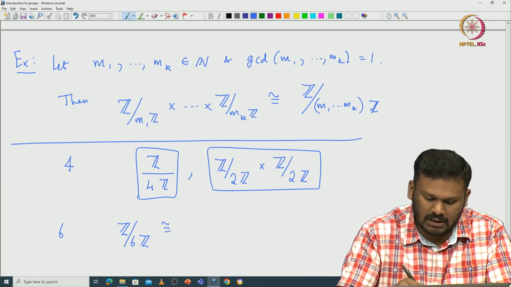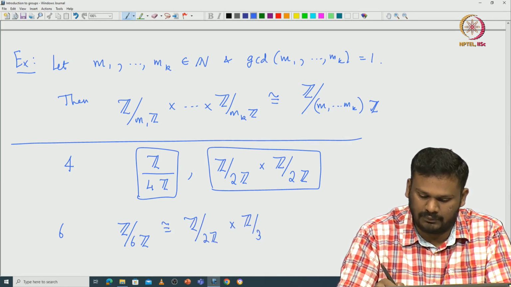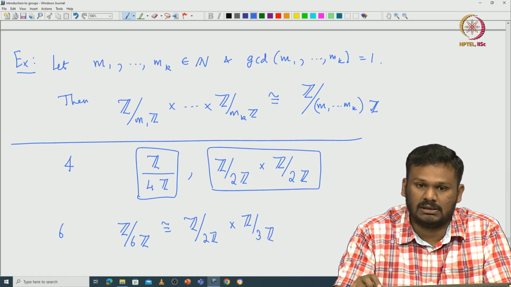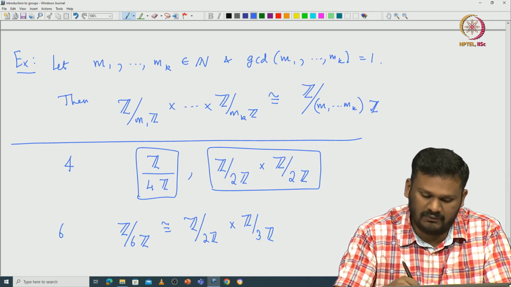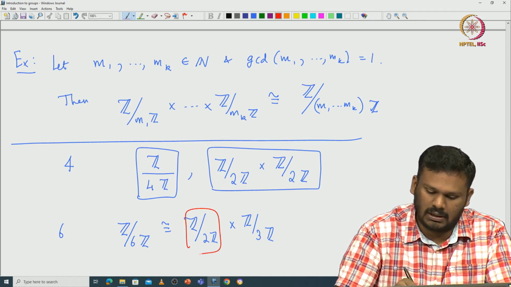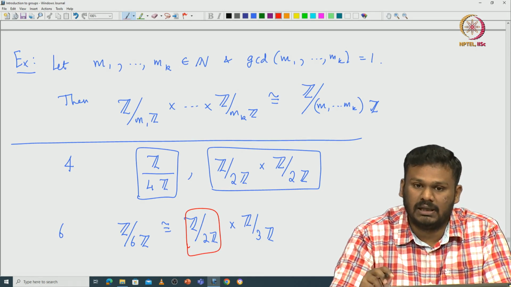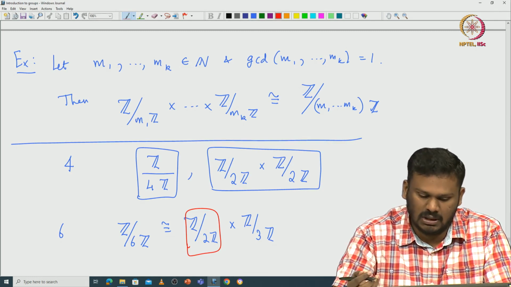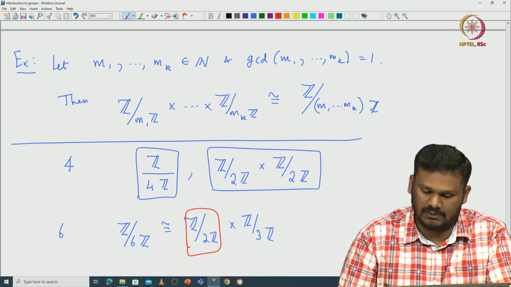That forces that this Z modulo 6Z is isomorphic to Z modulo 2Z cross Z modulo 3Z. Because in a group like this, you have an element of order 2 coming from the first component, and then you have an element of order 3 coming from the second component. Because they commute and the orders are relatively prime, the product will have order 6. So, that is why Z modulo 6Z becomes isomorphic to this.